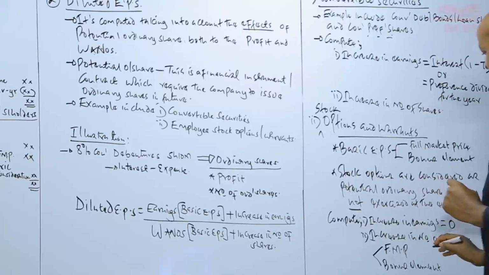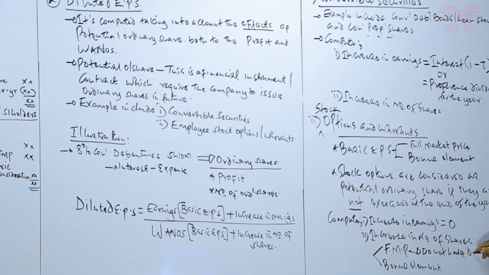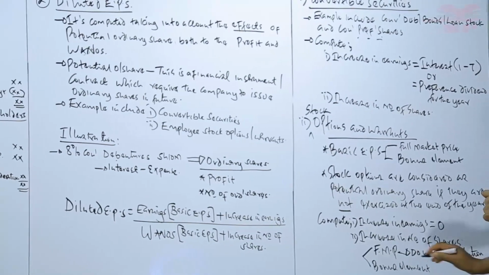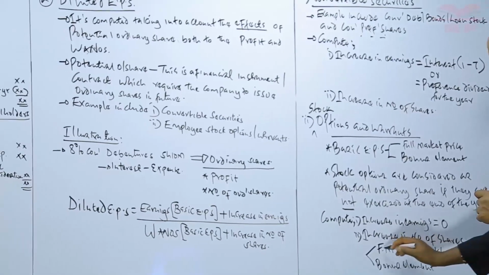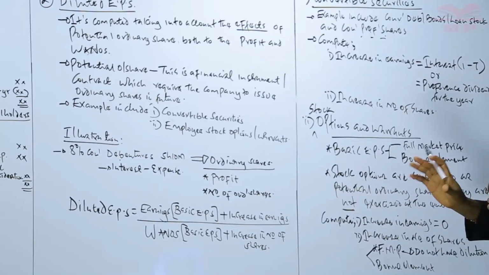So therefore, these particular shares do not have dilution, or basically they do not reduce earning per share, and therefore for the purpose of computing the diluted earning per share, those shares are never considered.